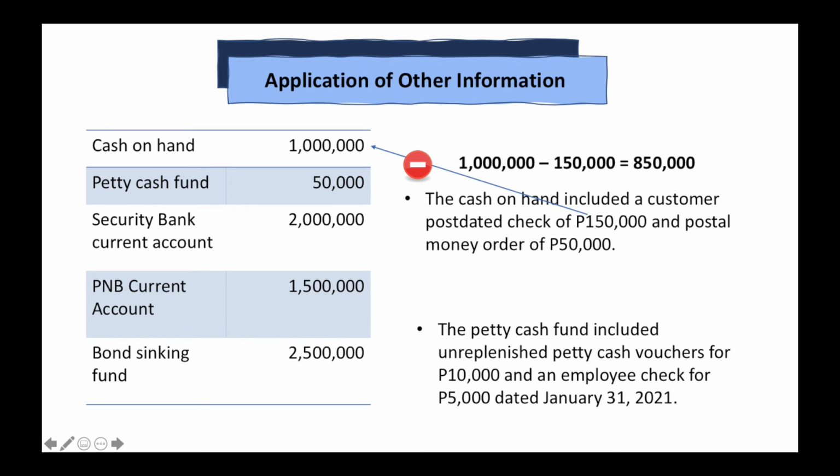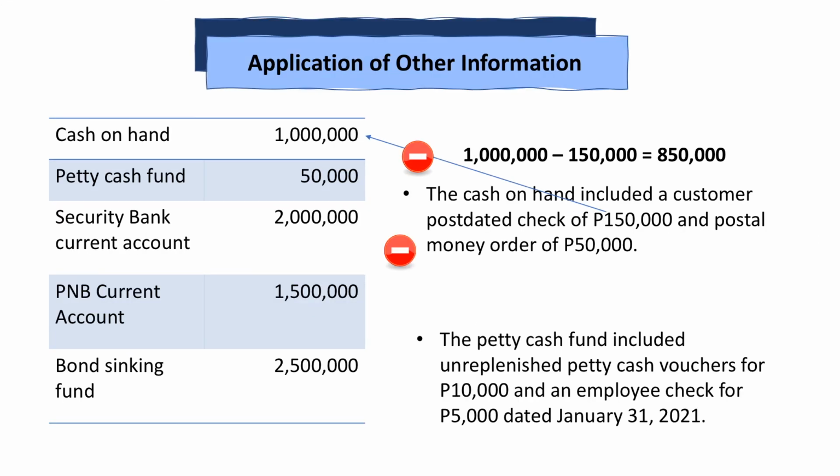Let us move on to the second information. The petty cash fund included unreplenished petty cash vouchers for 10,000 and an employee check for 5,000 dated January 31, 2021. 10,000 must be deducted from the petty cash fund, since these are still unreplenished. Likewise, the 5,000, which is a post-dated check, must also be deducted, which results in a net petty cash fund of 35,000 pesos.